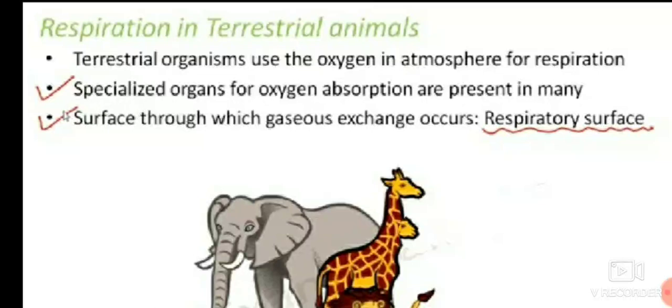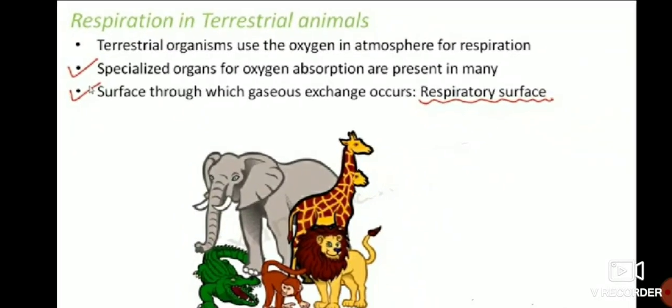Like this, different organs will be there, that is, specialized organs for respiration. The surface through which gas exchange occurs, where the exchange of gas takes place, that surface is called the respiratory surface, and that will be present in some animals.